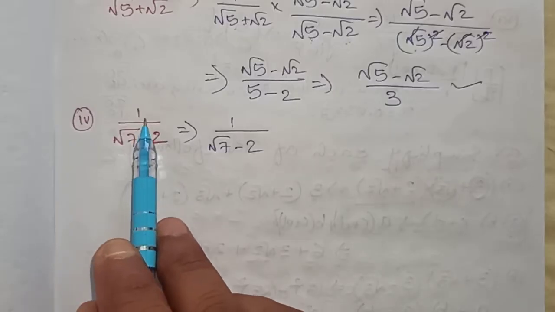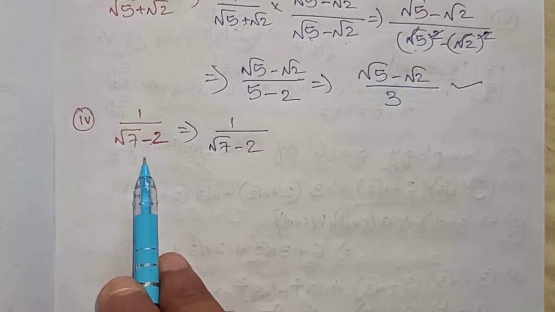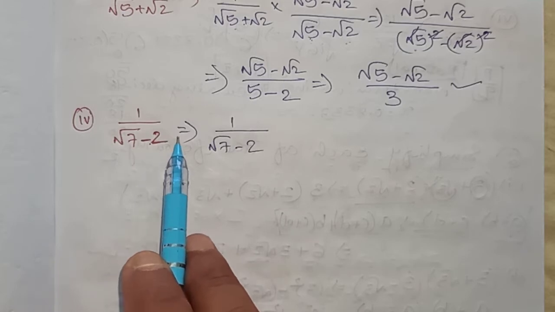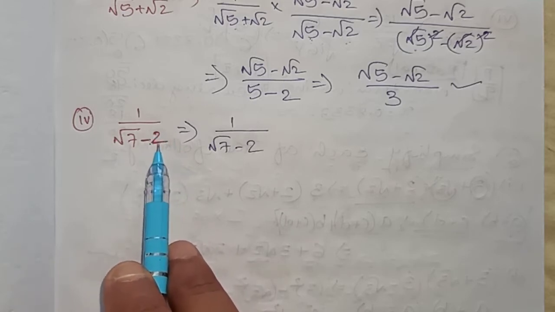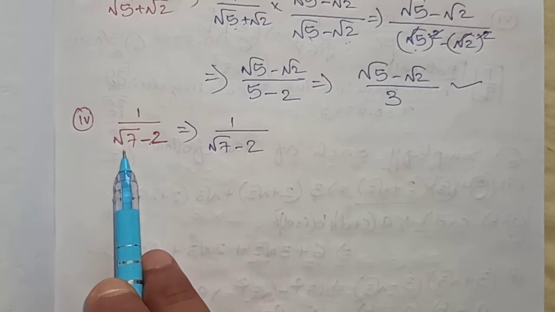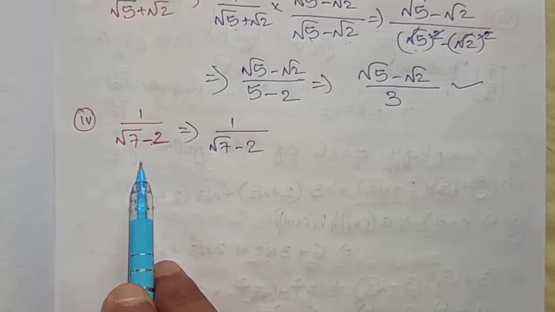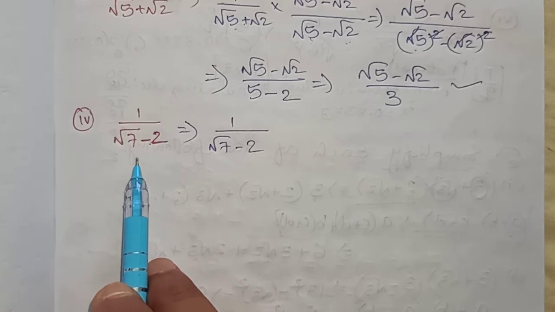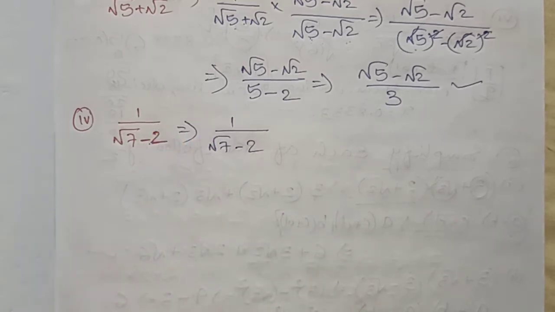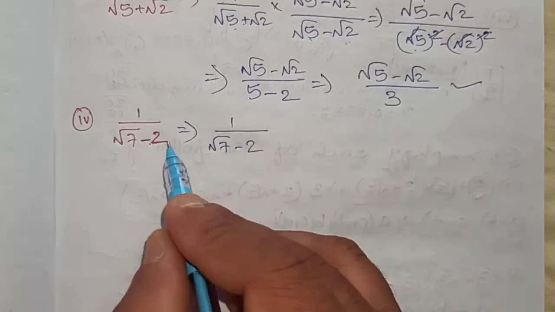In the fourth bit, the question is given: 1 divided by root 7 minus 2. Here there is a square root, but there is no square root on the 2. Still we have to rationalize, because anyhow in the denominator we have a square root number. So whenever you have even a single square root, you rationalize it. Okay, so I am going to rationalize this.